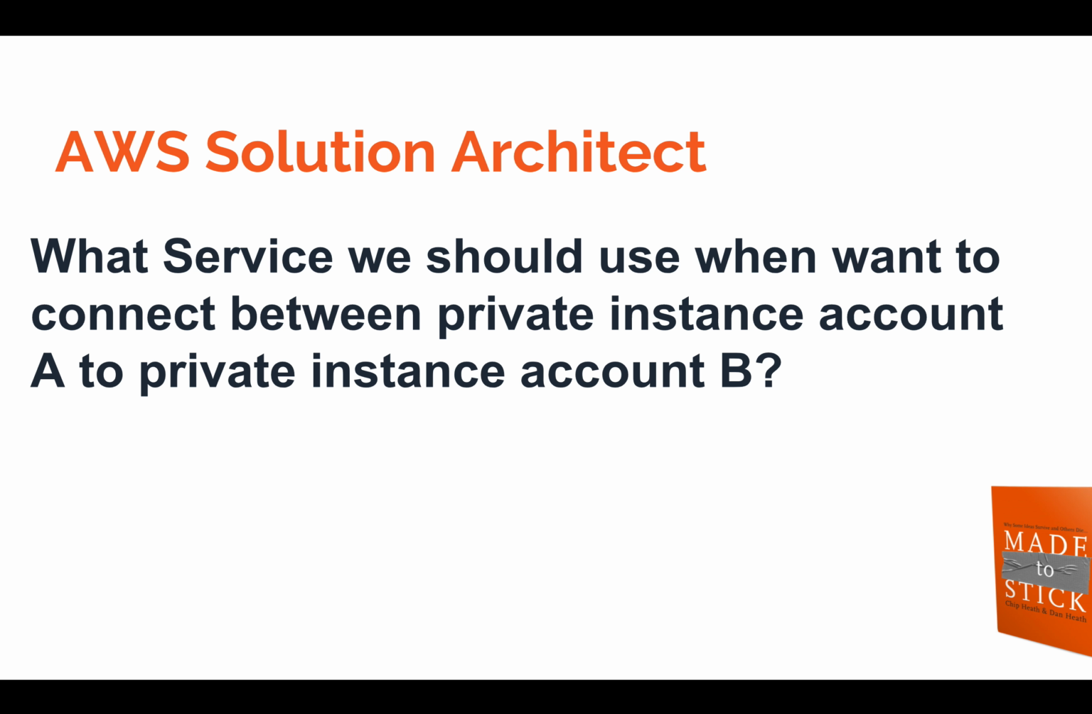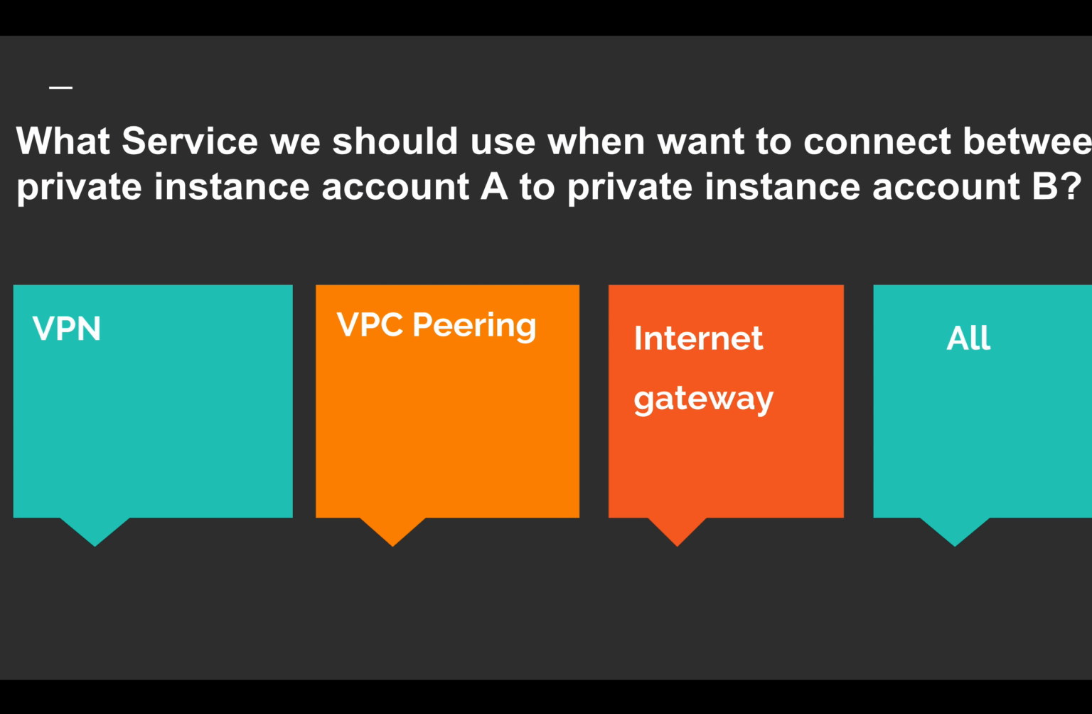So today's question is what service we should use when we want to connect a private instance in account A and an instance in account B. The question is pretty straightforward: there are two instances running in two different accounts, and both are running in a private network. Which service should we use to connect these two instances? The options are VPN, VPC peering, internet gateway and all.